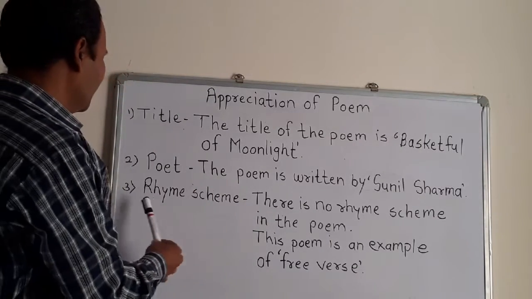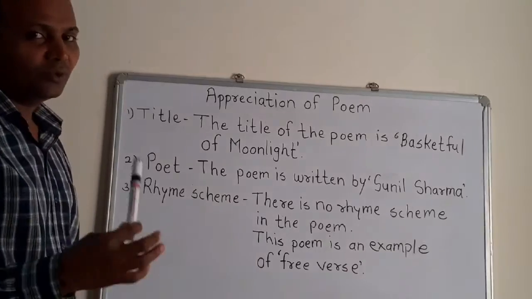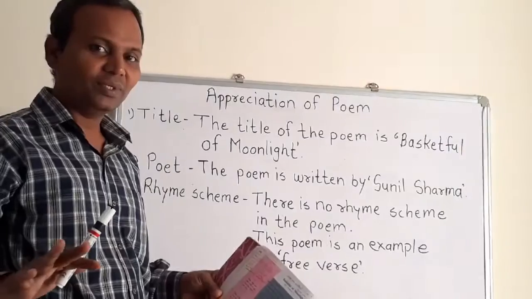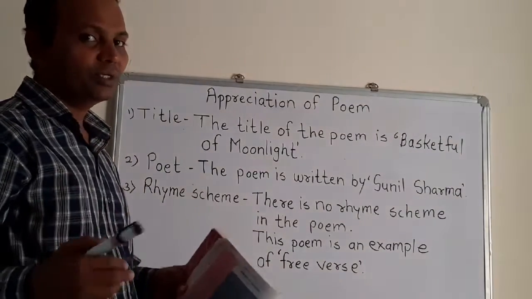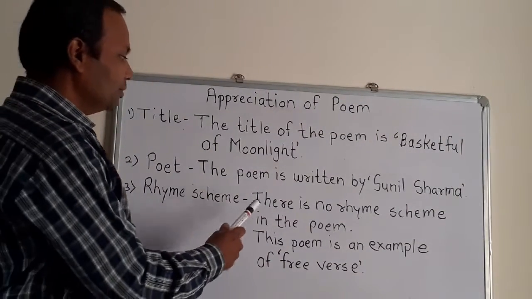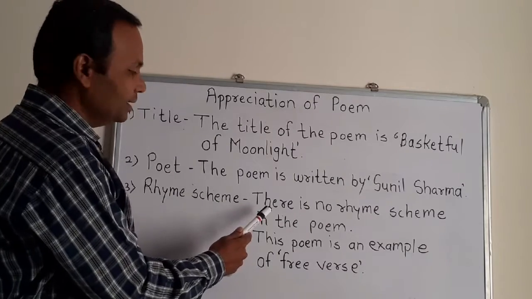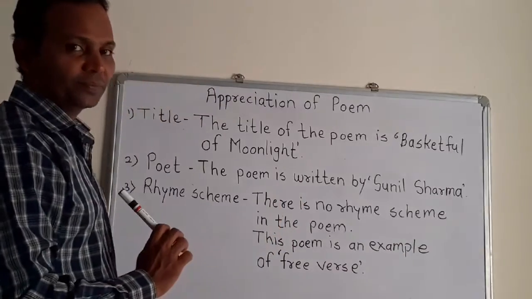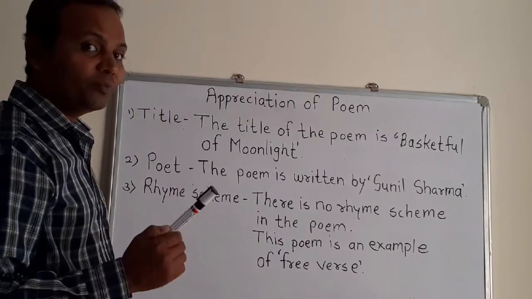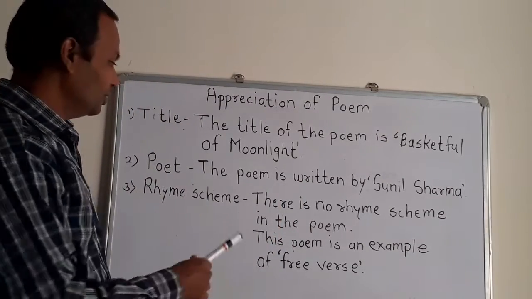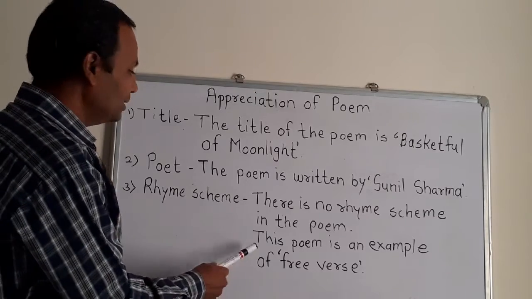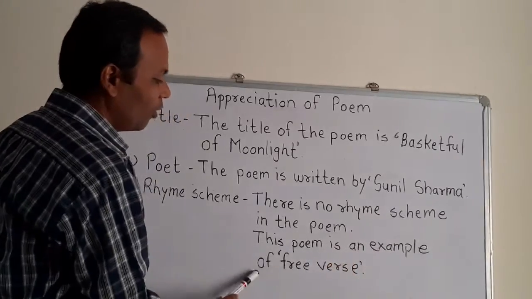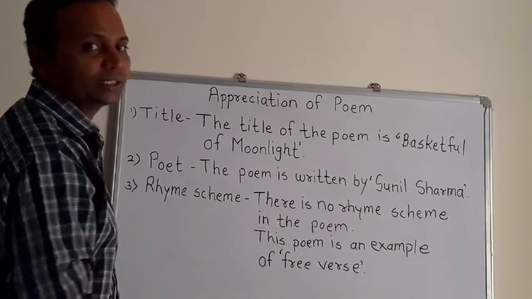Third, rhyming scheme. Now you know rhyming scheme, but if you see, in this poem there is no rhyming scheme. There is no rhyming word. So we have written here there is no rhyme scheme in the poem. Such type of poems are called free verse. So we are going to write the second line here: this poem is an example of free verse.